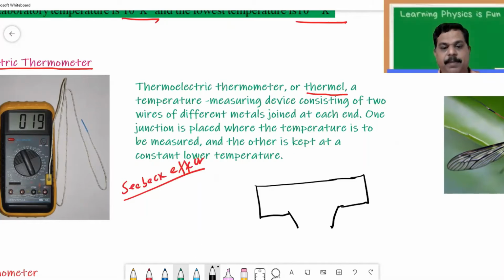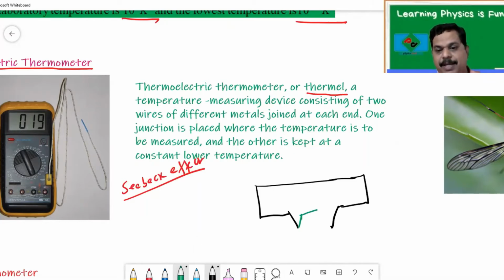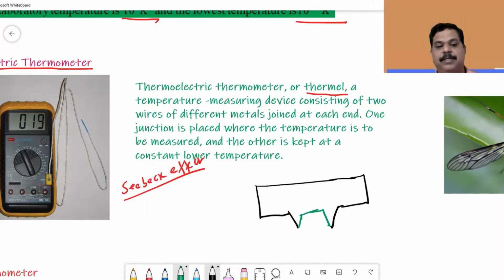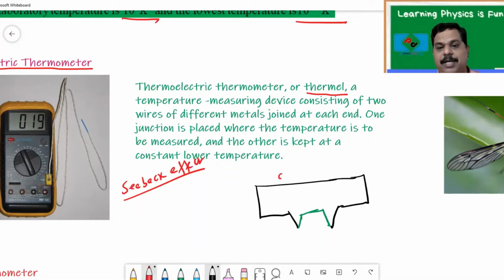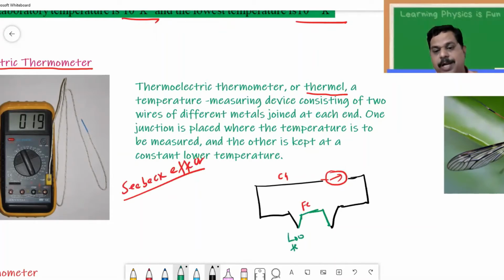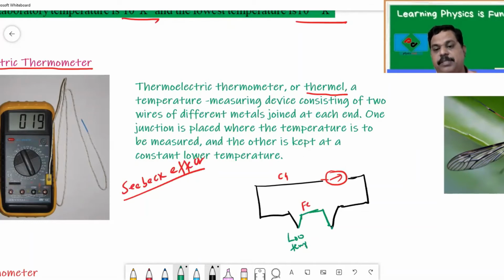This is one metal. And let us take another metal like this, and it is bent like this. Let us take one is copper, another one is iron. We can use any different metals. And we connect a galvanometer here for measuring the temperature. So let's take one galvanometer. Remember, this junction is placed at low temperature. We call it the cold junction, and the one which is maintained at high temperature, we call the hot junction.